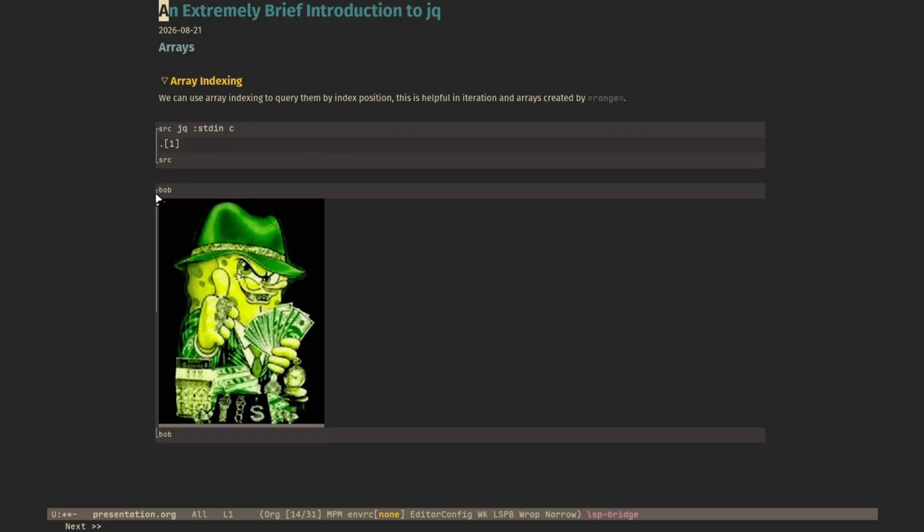Here we have array indexing. We can use array indexing to query them by index position. This is helpful in iteration and arrays created by range. Don't worry about range. We'll see. Oh, we already saw it in fizzbuzz actually. We created a range.